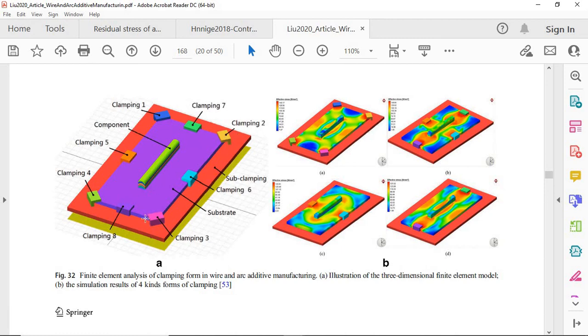Here in this case, based on simulations, you can observe with four clamps that this is how the residual stress is distributed. In this kind of arrangement of four clamps, this is the distribution, and similarly for other cases. So this is how it's very useful. So I think today I will